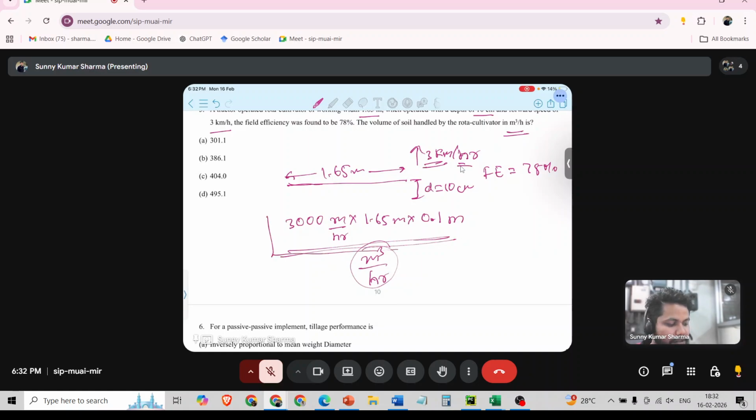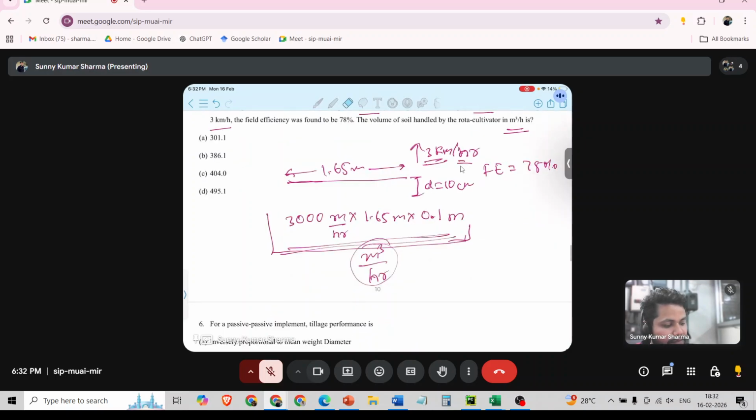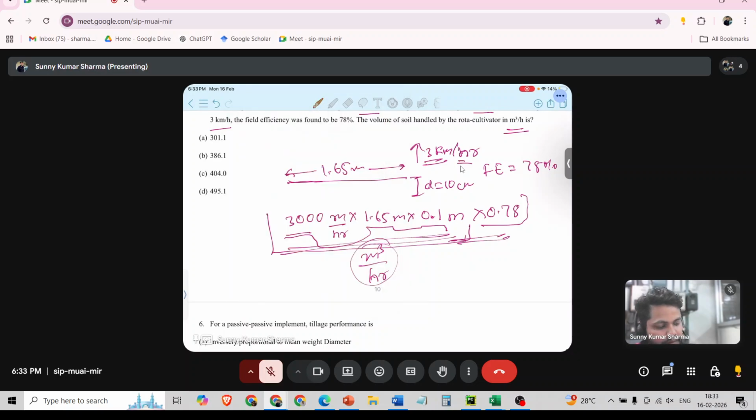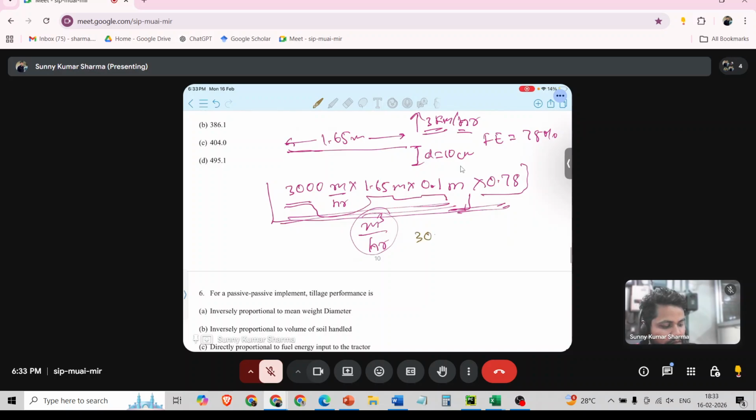This is theoretical meter cube per hour. Field efficiency is 78%, so we need to multiply it with 0.78 and this will be the actual volume of soil handled. So you just multiply 3000 into 1.65 into 0.1 into 0.78. So what is option A?